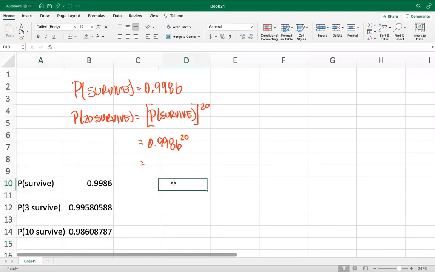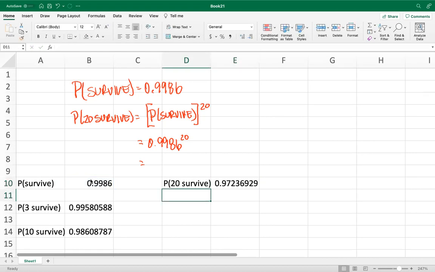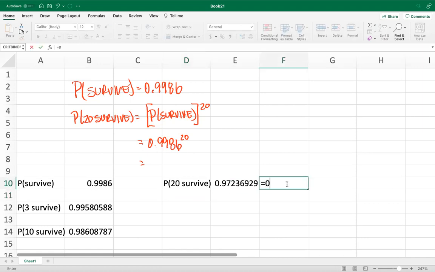So here, probability of 20 survive. That's equal to this value raised to the power of 20. And it gives us that. So another way we could do it is just by typing it in just like that. So equal to 0.9986 raised to the power of 20. And exact same numbers there. So whichever one you want to use, you could use.